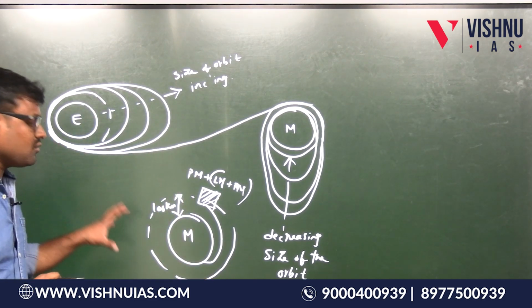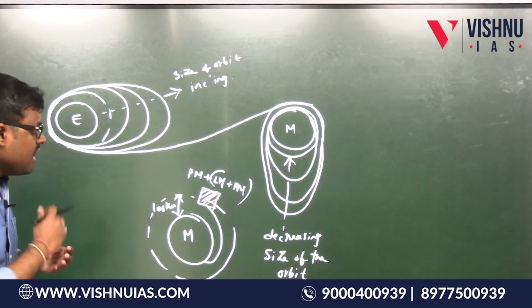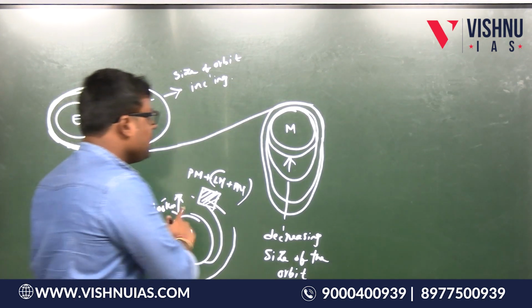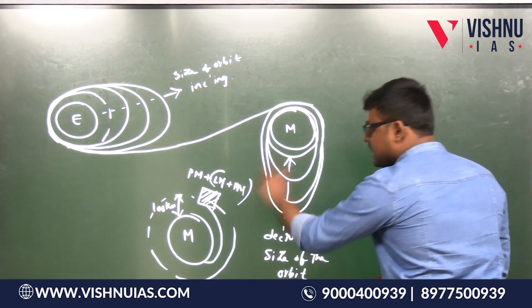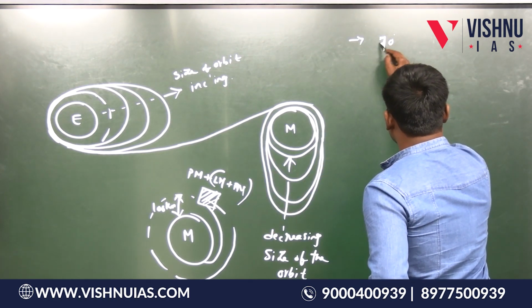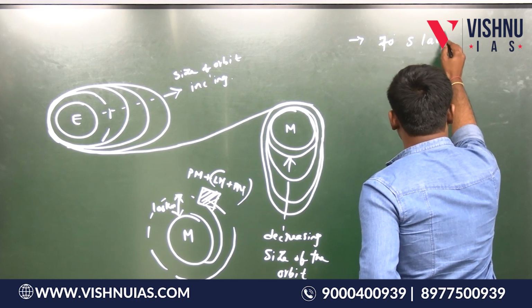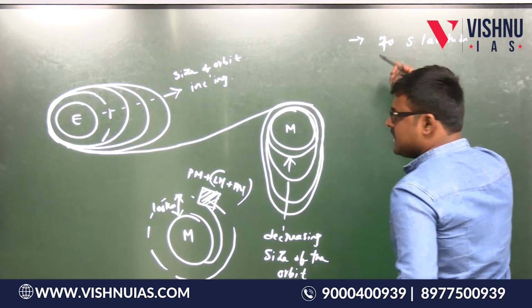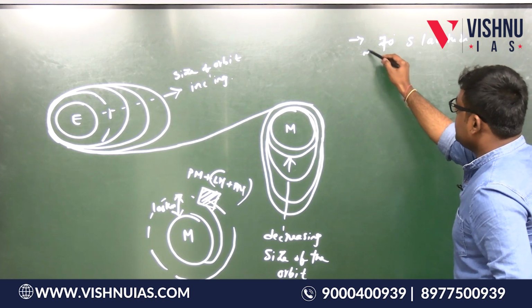This is what we are expecting from Chandrayaan 3. We are going to land this lander module at nearly 70 degrees south latitude. Remember, students, this is something like 69 point something, but approximately it is equal to 70 degrees south latitude.